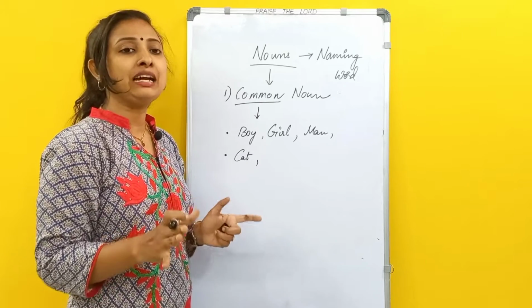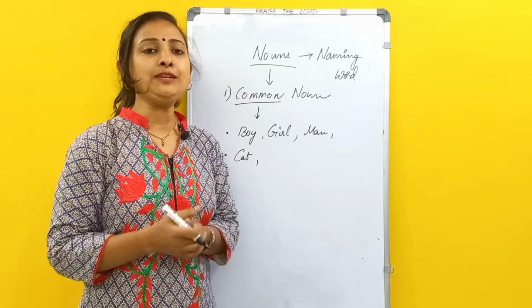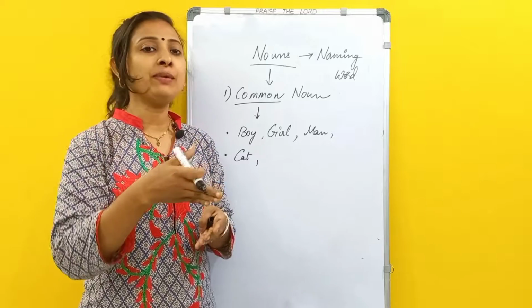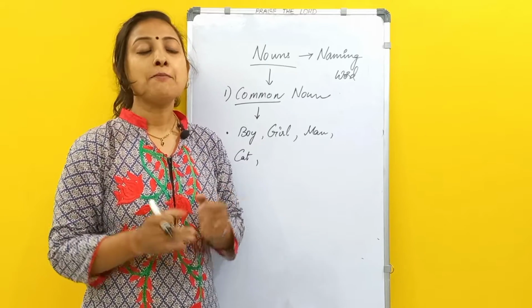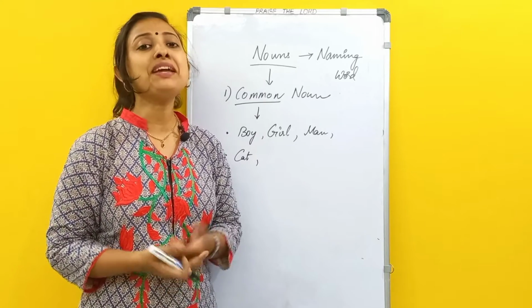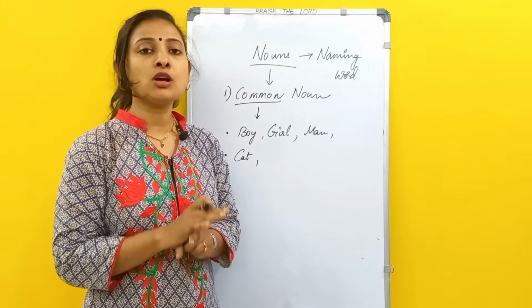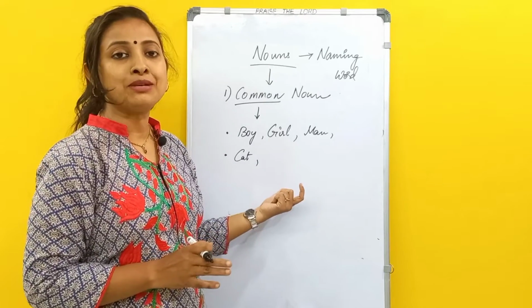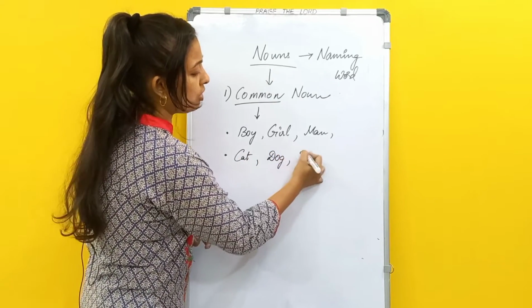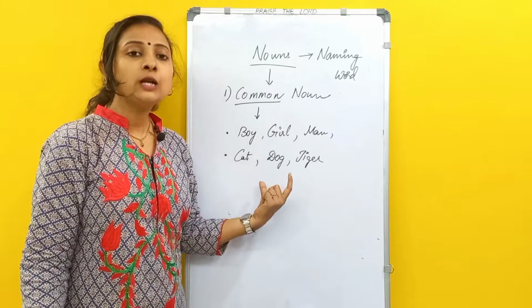Even cats, if we pet them at home, we will give names, isn't it? Then they won't become common nouns. But as long as we call them cat, cat can be any cat. It is not in particular which we are talking about. So it is also a common noun. So all the names of animals are common nouns. Cat, dog, tiger, all these are common nouns.